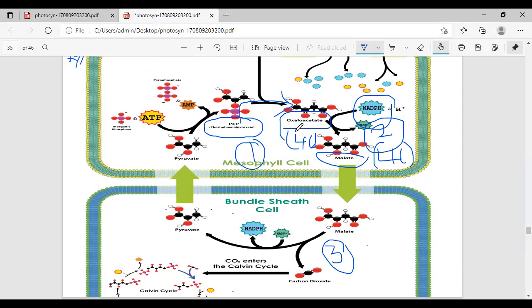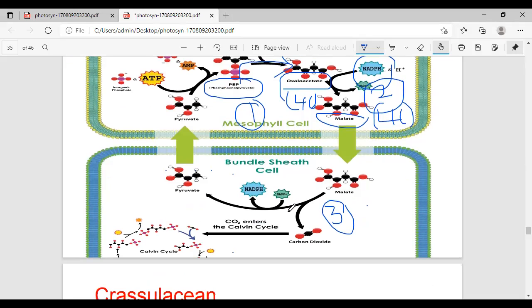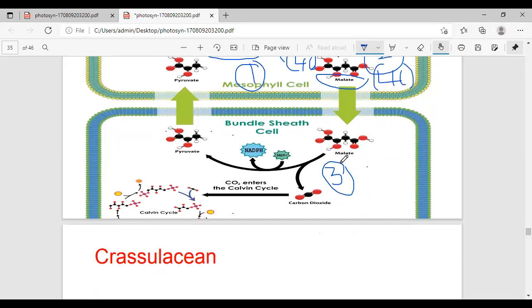See here, in the mesophyll cells, malate now enters into the bundle sheath. Where is the bundle sheath? The malic acid from the chloroplast of mesophyll cells is now transported to the chloroplast of the bundle sheath. Here this malic acid now undergoes oxidative decarboxylation to form pyruvic acid.